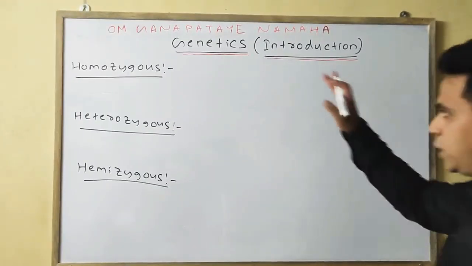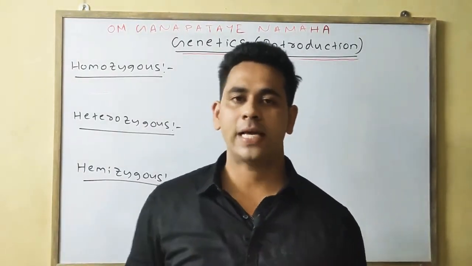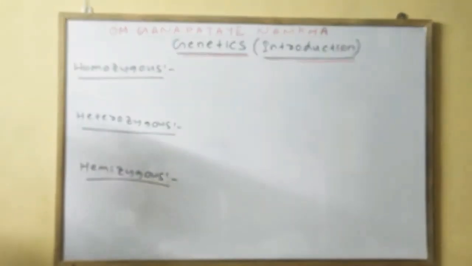Now we'll discuss three more terms: homozygous, heterozygous, and the third one, hemizygous.